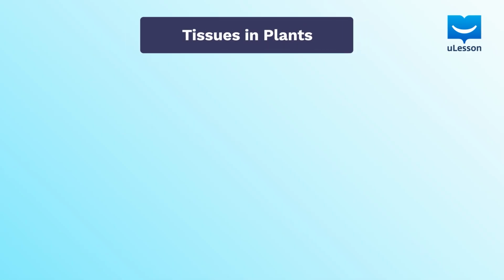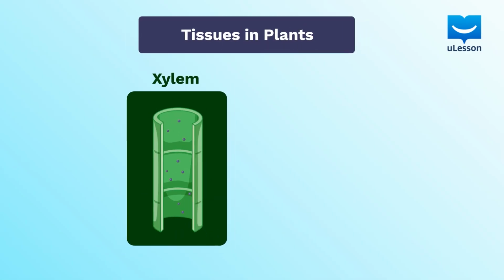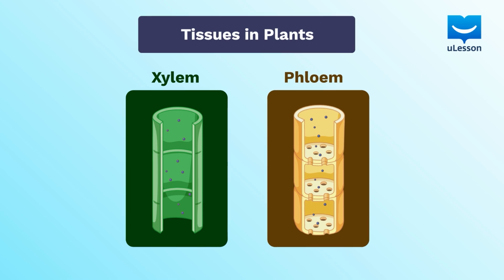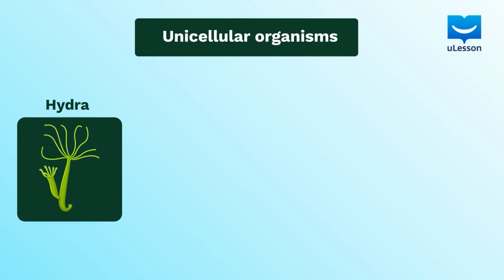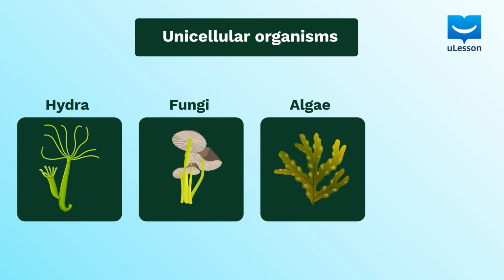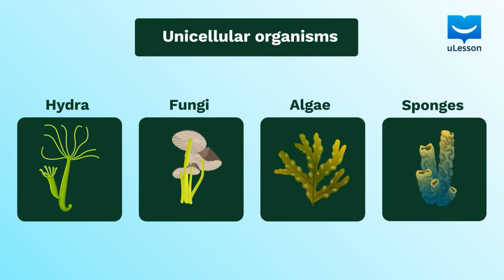Examples of tissues in plants are the xylem and phloem. Blood and bones are tissues in animals. Some animals exist at the tissue level of organization. They include hydra, fungi, algae, and sponges.